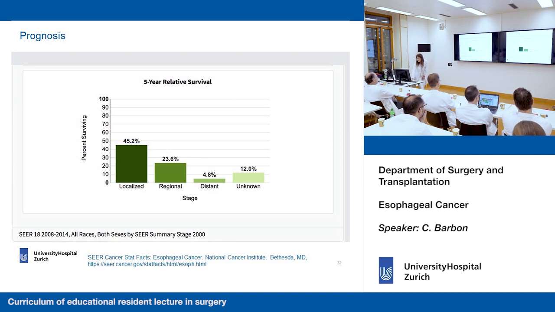However, survival is different according to the cancer stage. If the cancer is localized, the relative survival at 5 years is 45%. If the regional lymph nodes are involved, then the survival is 23.6%, whereas if we have metastasis, survival is very low, unfortunately, it is 4.8%.